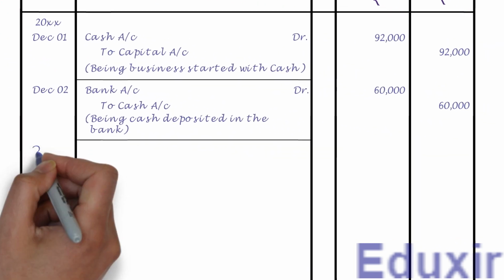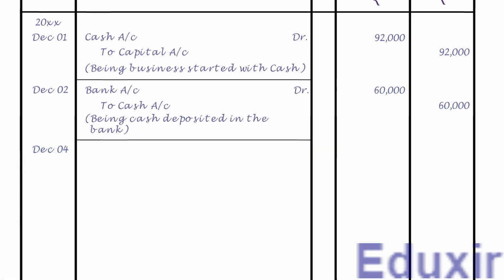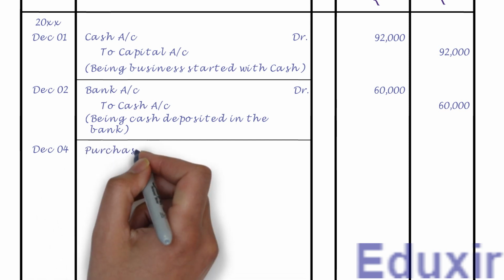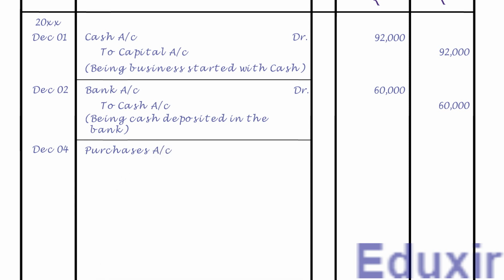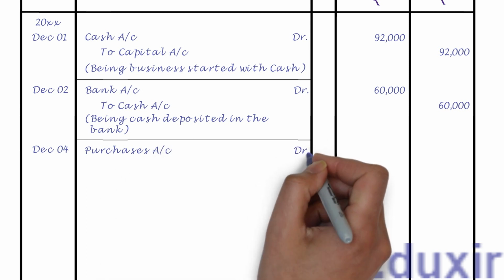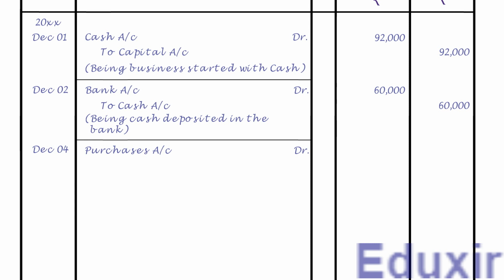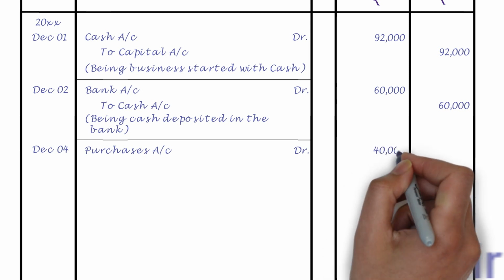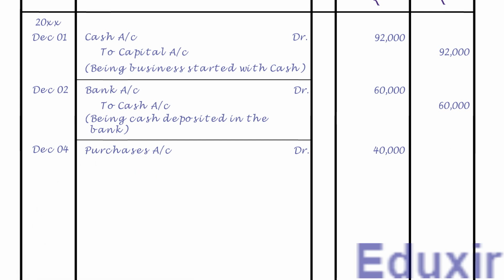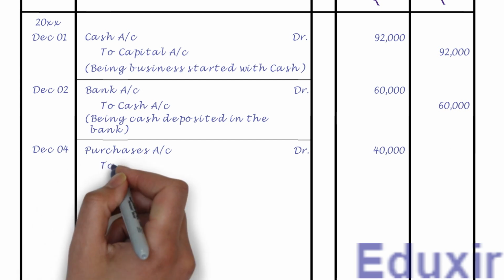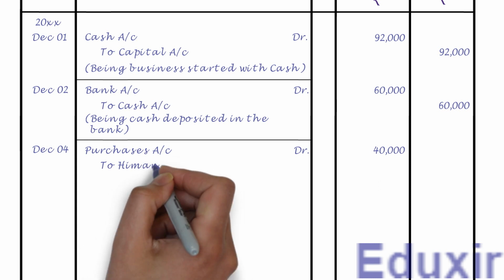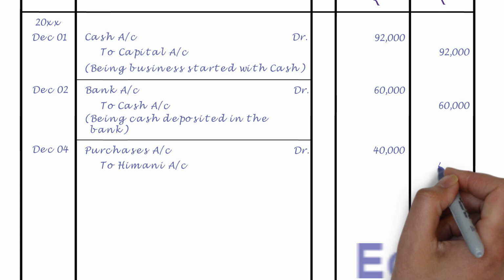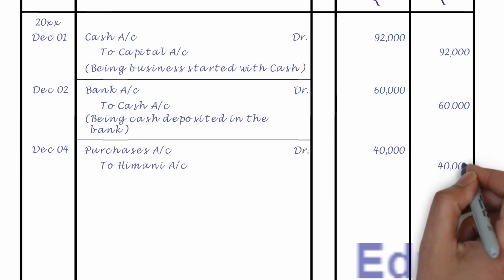Let us first record the date. Let us then record the purchases account as the debit entry. Let us also write the text DR to indicate that this is a debit entry. Let us also write the debit amount of 40,000 rupees into the debit amount column. Leaving a margin, let us now record Himani account as the credit entry. Let us also write the credit amount of 40,000 rupees into the credit amount column.